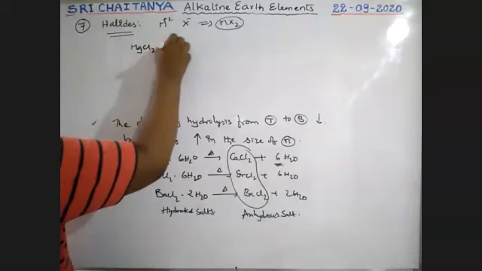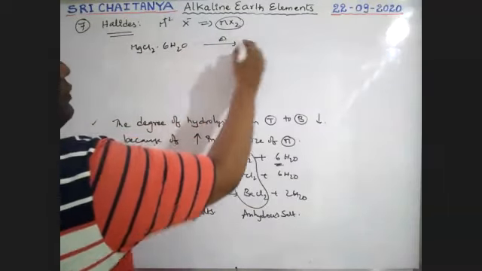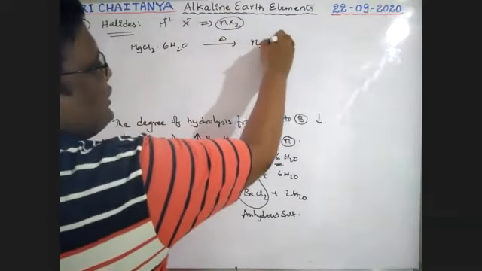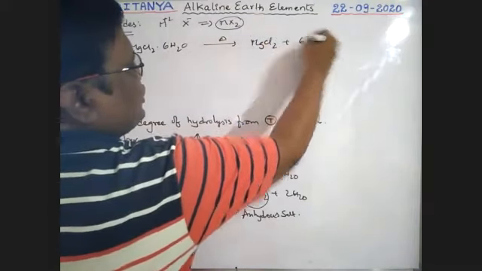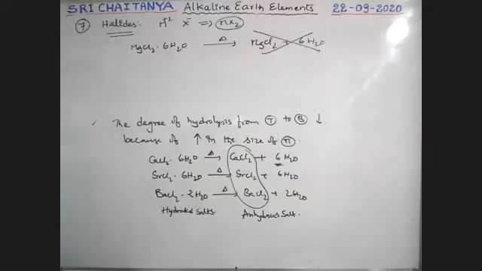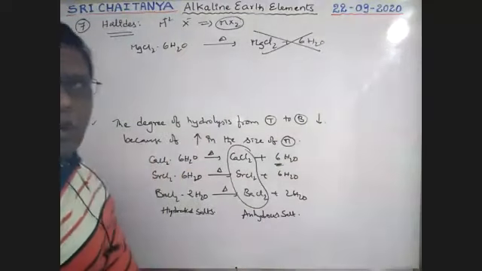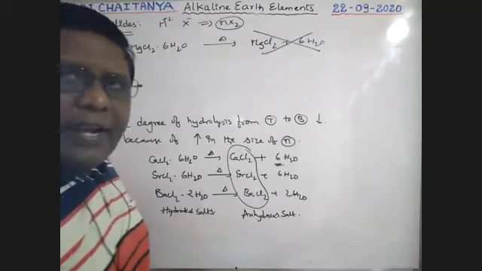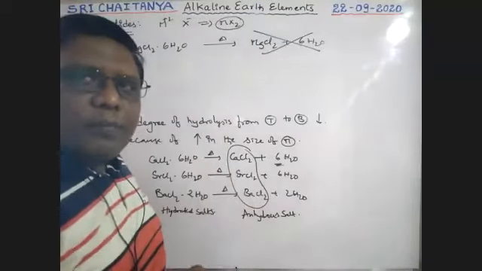MgCl2·6H2O, I am trying to heat. So that gives MgCl2 plus 6H2O. This reaction does not happen. Similar to this, the reaction does not happen. So what happened, sir? Why? That is very, very important.